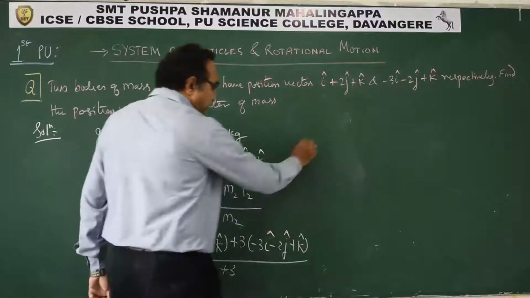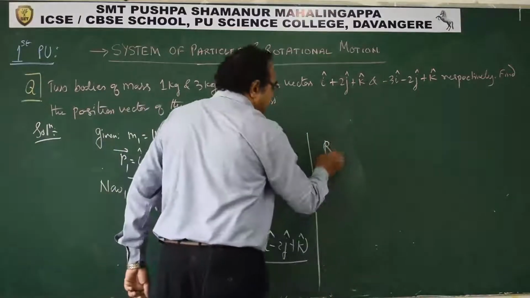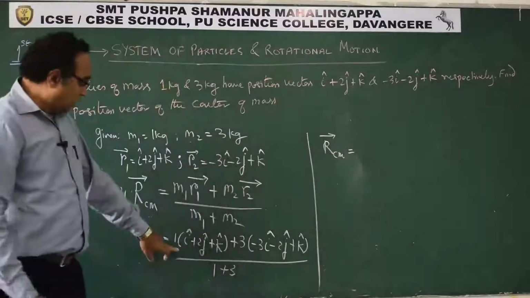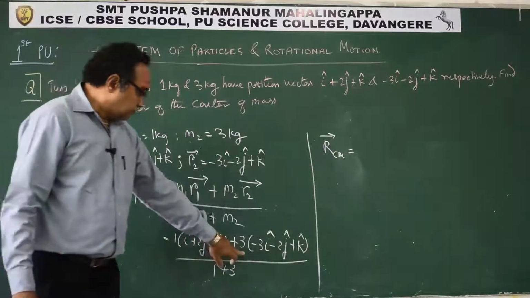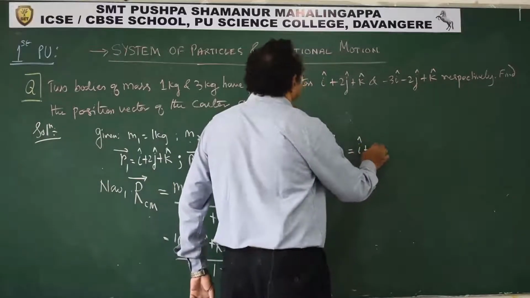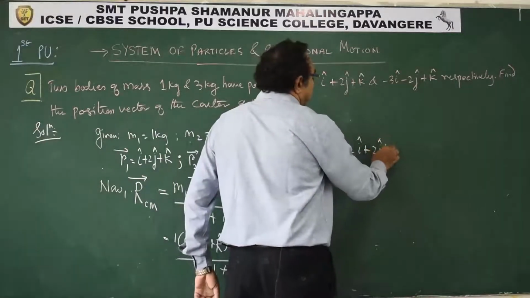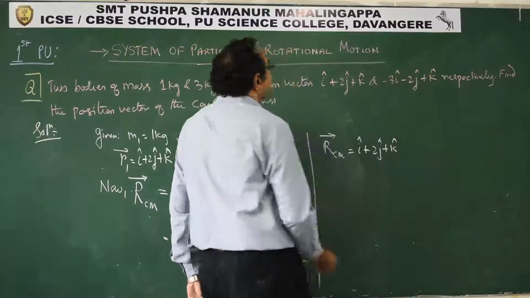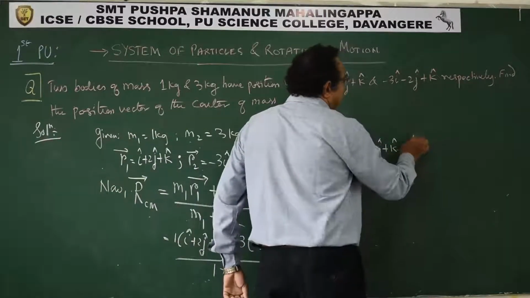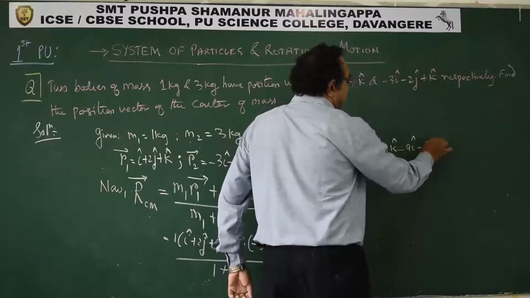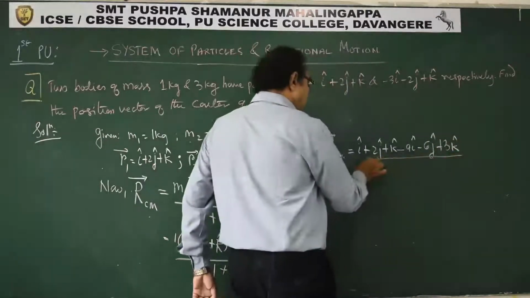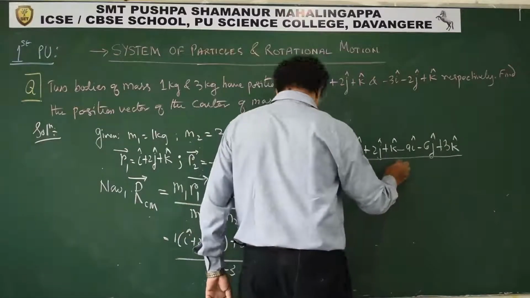Now simplify this. R of the center of mass is: i plus 2j plus k, and this is 3, so minus 9i minus 6j plus 3k, upon 4.